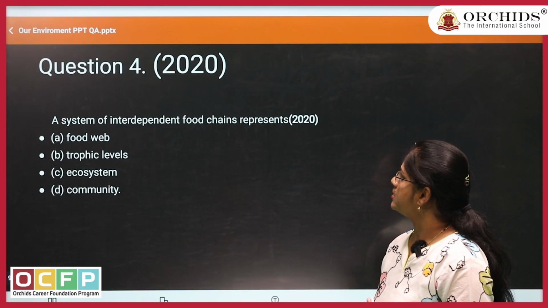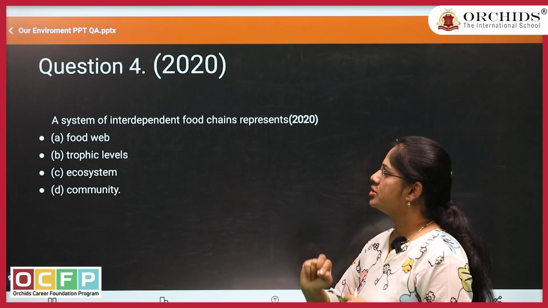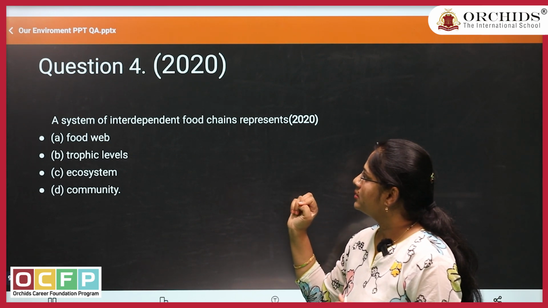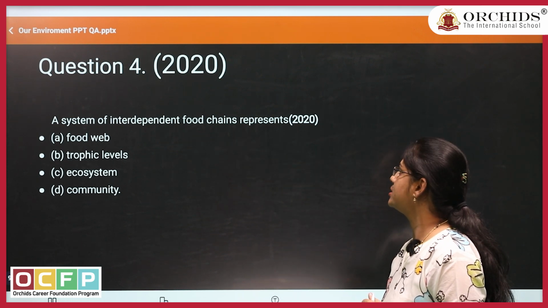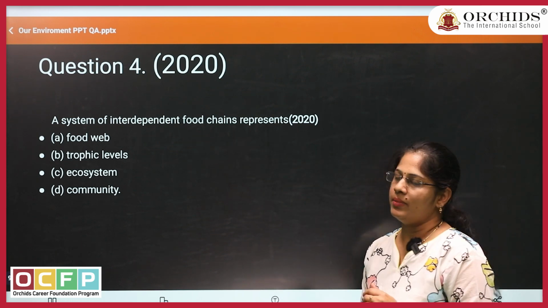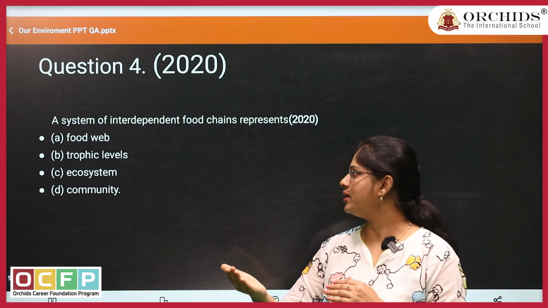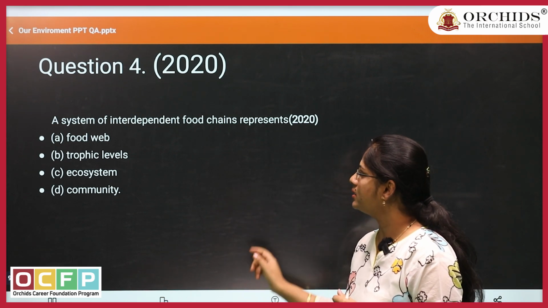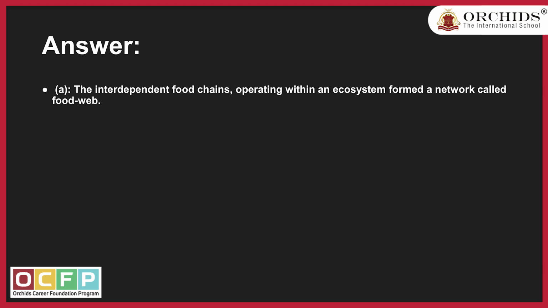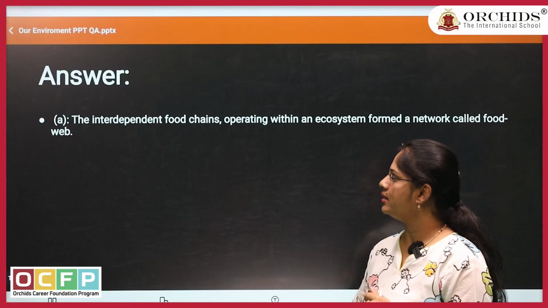Next question is about food chains again. Let us see the question. A system of interdependent food chains represents, means group of food chains which are interlinked. The question is again similar. What do we call for that? Nothing but we will call it as the food web. The option A is the correct answer.